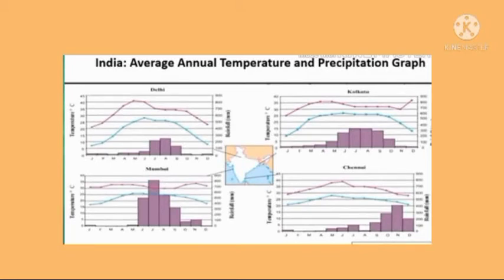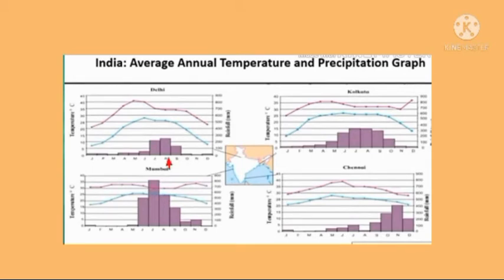In this graph also, the pink line represents the maximum temperature and the blue line represents the minimum temperature. If you observe the graph of Delhi, the maximum temperature is 41 degrees Celsius and the minimum temperature is 6 degrees Celsius. The highest rainfall Delhi receives is in the month of August.